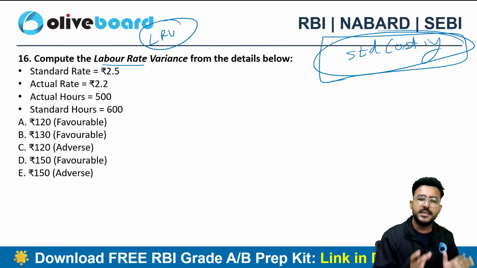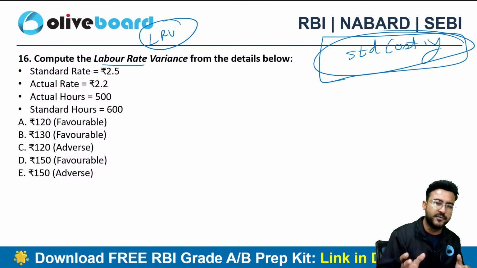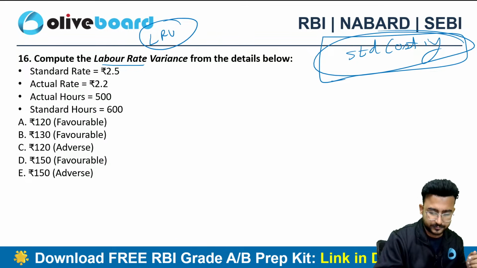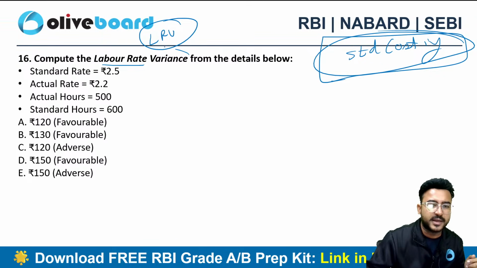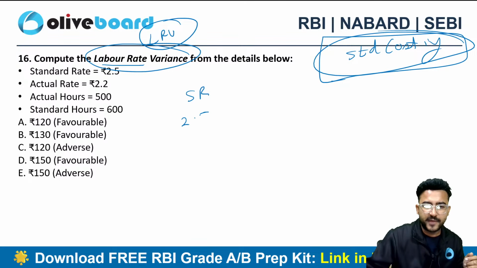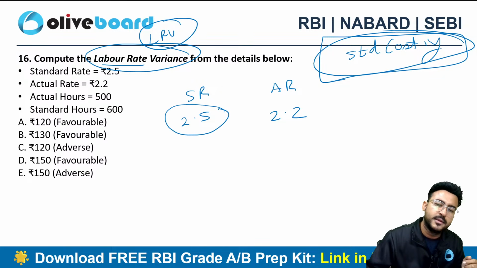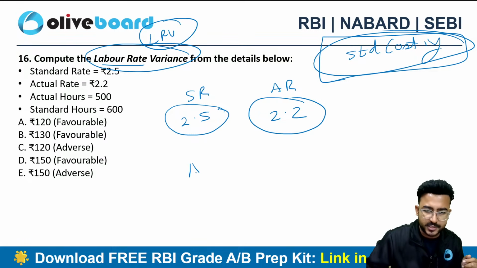Just prepare the simple material variances, labor variances, right? We'll also be doing fixed and variable overhead variances. So here they have asked the variable rate variance. They have given me the standard rate 2.5. The actual rate is 2.2. I should have paid 2.5, but actually I paid just 2.2 to the labor. Can you tell me, is this adverse or favorable for me?